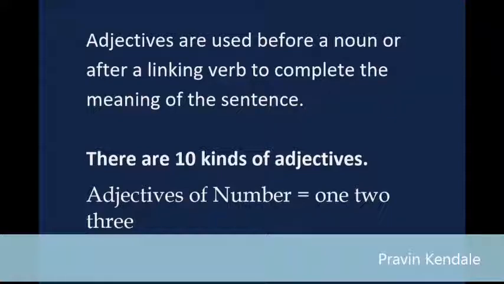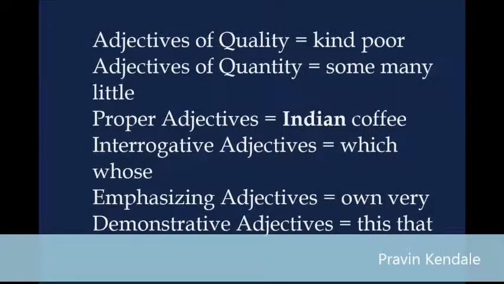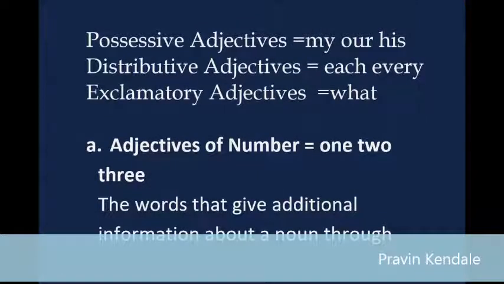Adjectives of number equals 1, 2, 3. Adjectives of quality equals kind, poor. Adjectives of quantity equals some, many, little. Proper adjectives equals Indian coffee. Interrogative adjectives equals which, whose. Emphasizing adjectives equals own, very. Demonstrative adjectives equals this, that. Possessive adjectives equals my, our, his. Distributive adjectives equals each, every. Exclamatory adjectives equals what.